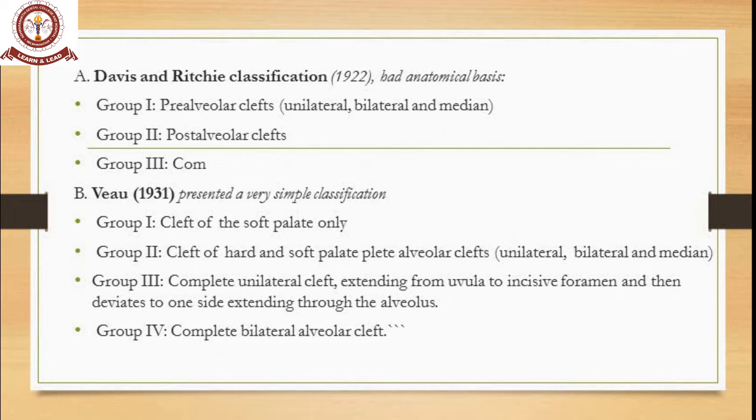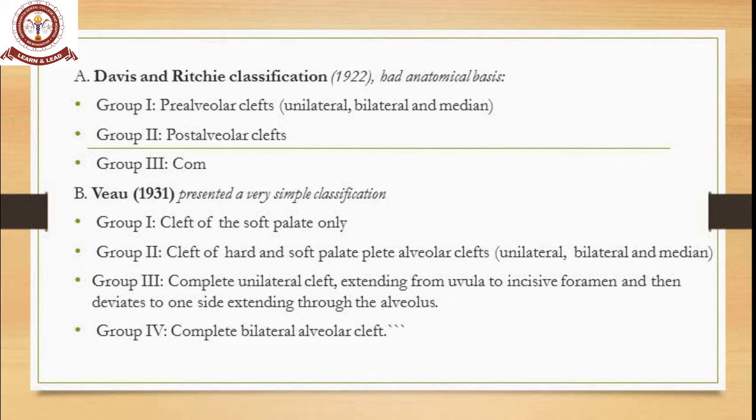The first classification was given by Davis and Ritchie in 1922 on an anatomical basis: Group 1, Group 2, Group 3. Group 1 is the pre-alveolar clefts, unilateral, bilateral and median. Group 2 is the post-alveolar cleft. Group 3 is a combination of the above.